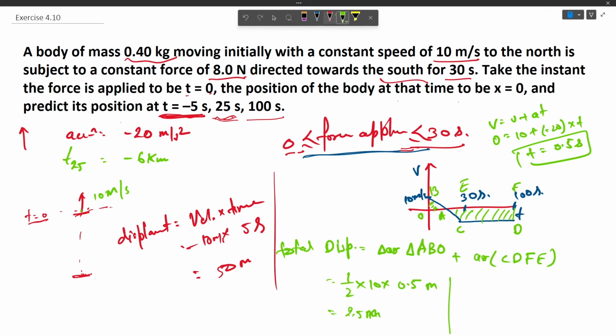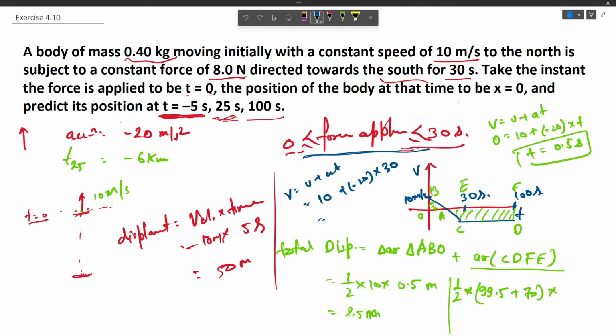Now finding the area of this trapezium, we will have half multiplied by the summation of these two horizontal lines. This line would be 100 minus 0.5, so it would be 99.5, plus this line CD would be 70, multiplied by this height. Now this height is nothing but the velocity at t equals 30 seconds. So we can find it with the equation V equals U plus AT: 10 plus minus 20, that is acceleration, times 30 seconds.